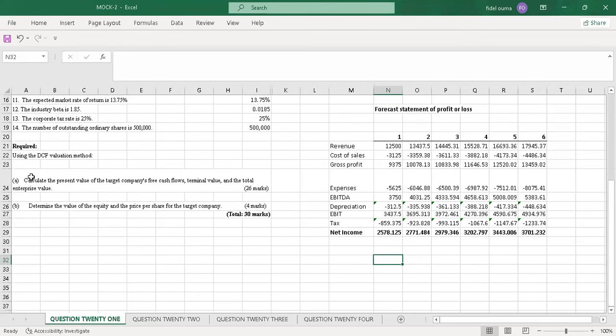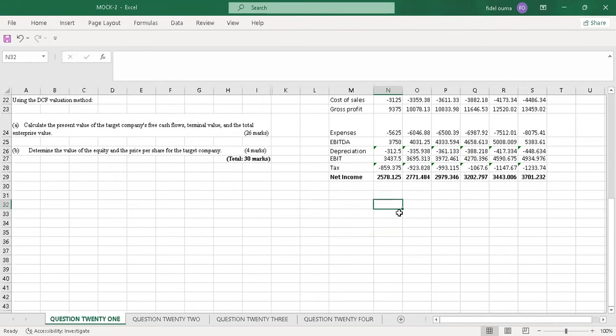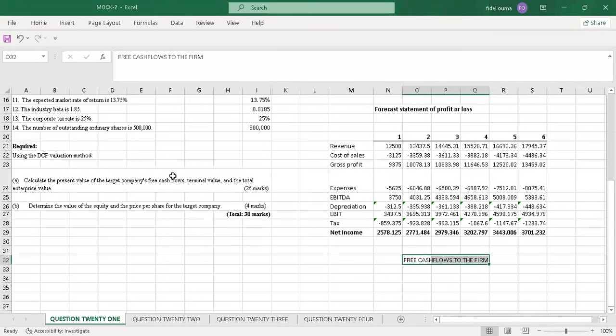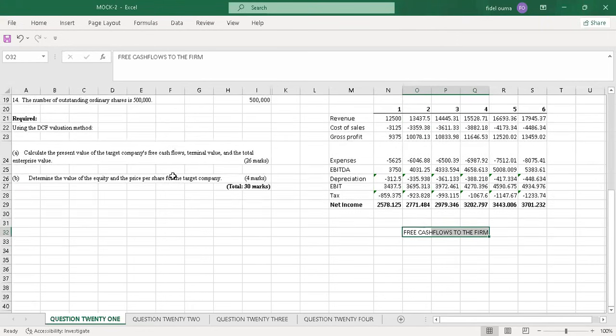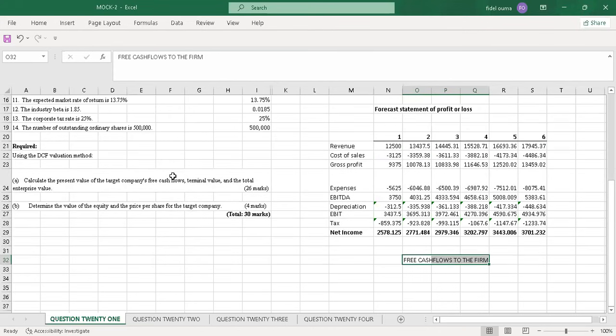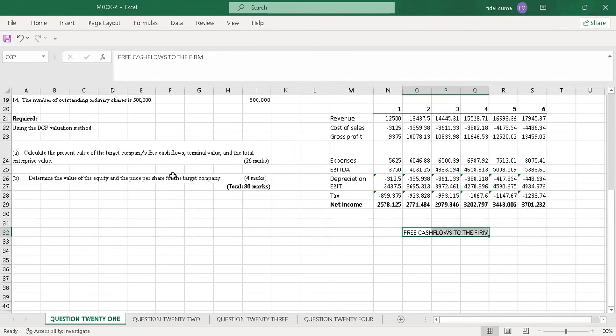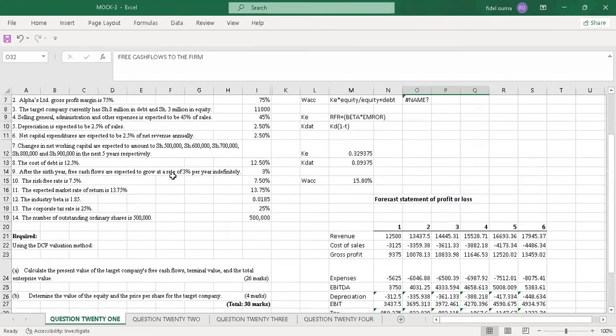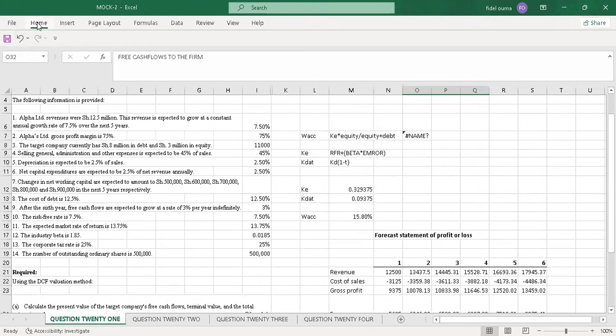And they're saying calculate the present value. So what I'll do, using the DCF valuation method, is calculate what we call the free cash flow to the farm. Let me just bold it.